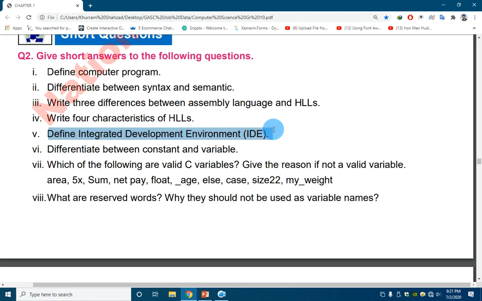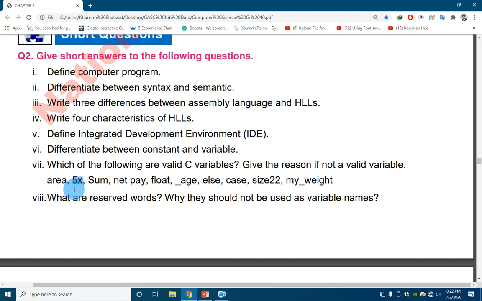Define integrated development environment. An integrated development environment is a software which includes all the tools and processes that are required to create and run programs. Difference between constant and variable: a container whose value cannot be changed is known as a constant, and a container whose value will be changed is known as a variable. Which of the following are valid C variables? Give a reason if not valid. Area is a valid C variable because it is not a keyword and does not contain any special symbol, so it is valid.